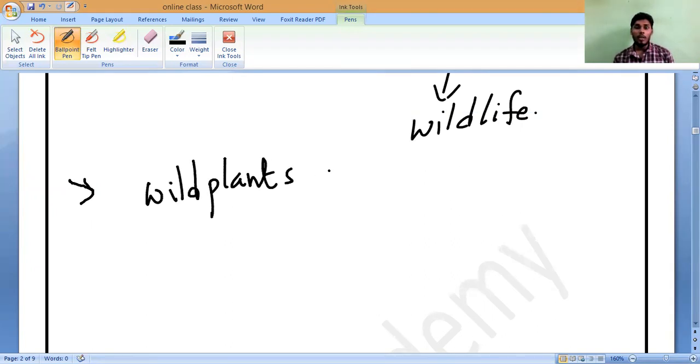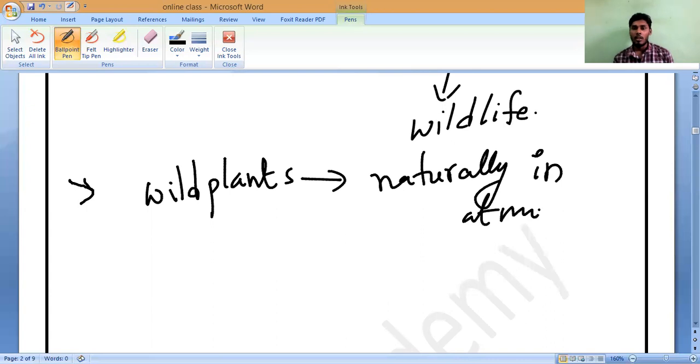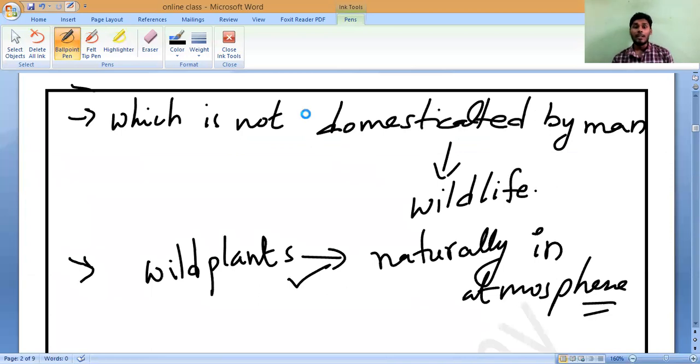The plants which are growing naturally in the atmosphere without human help are called wild plants. In the same way, the animals which are not domesticated by man are called wild animals. This is a wild plant and that is a wild animal.